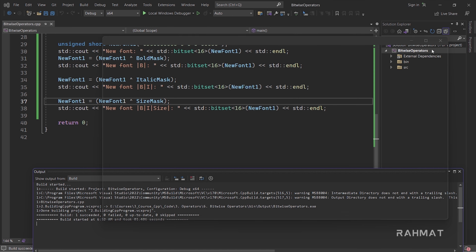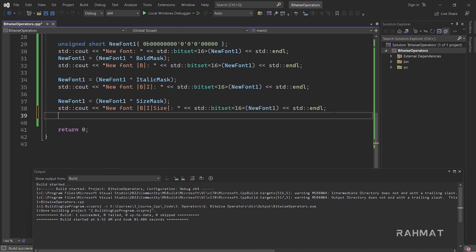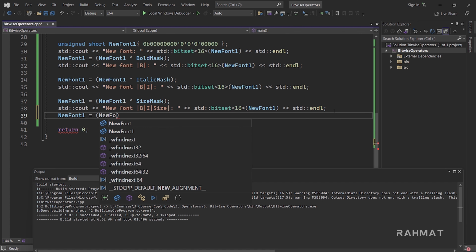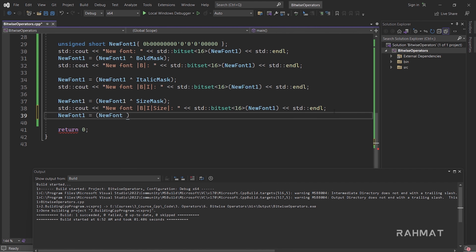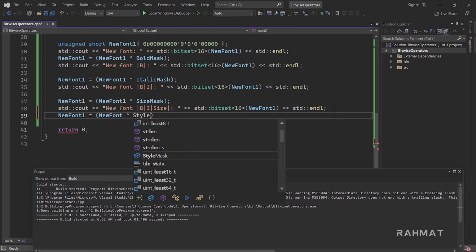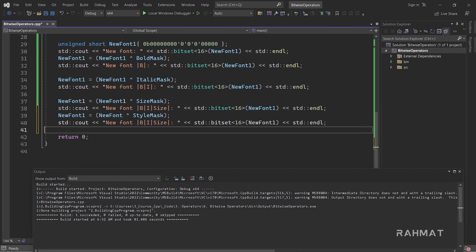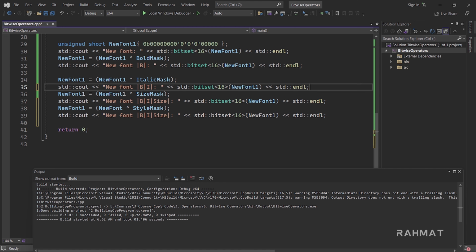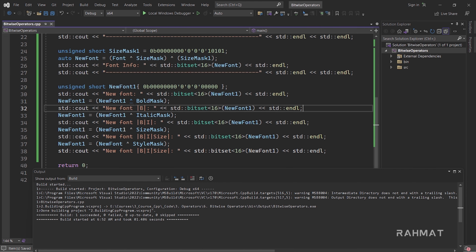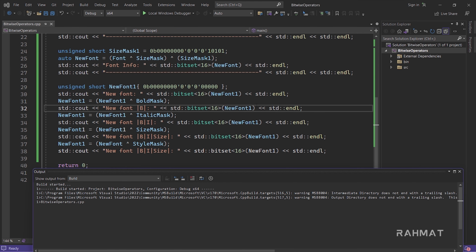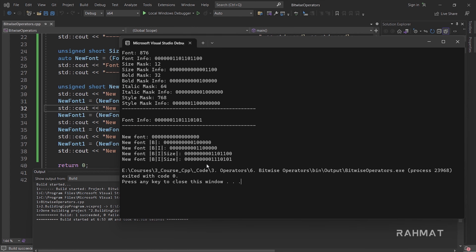So finally we will add style as well. Let's say new font 1 equals new font 1, and this time we want the style mask as well. And there we go, very well. So let's make them combine, so we have a little clean code. This time if I run it, wow, there we go.